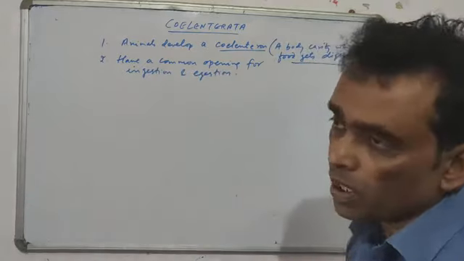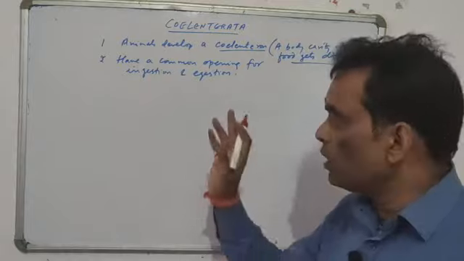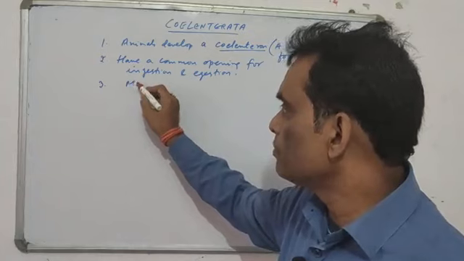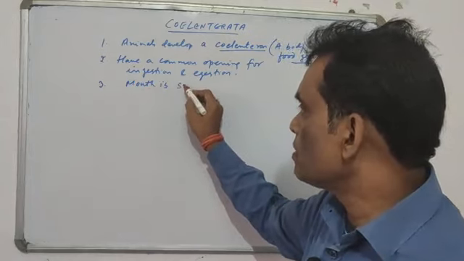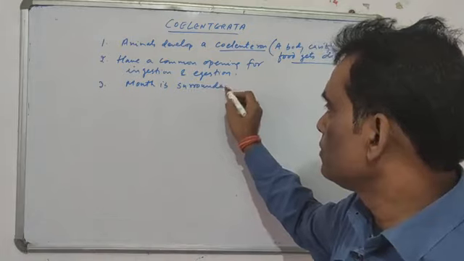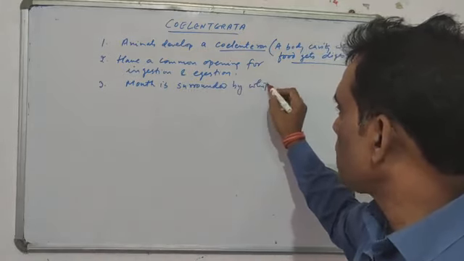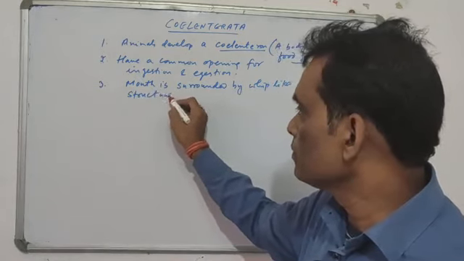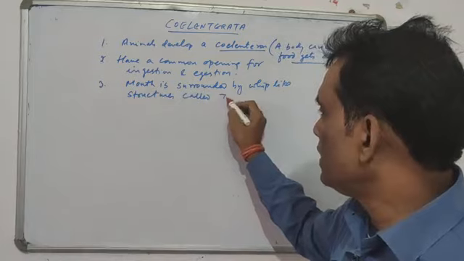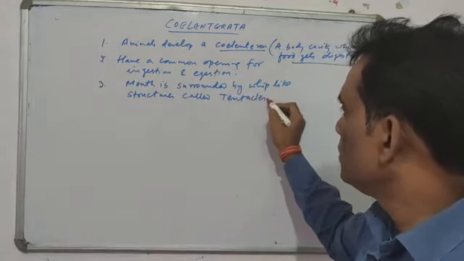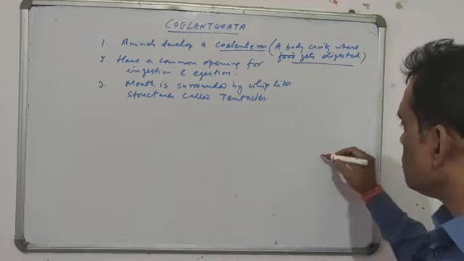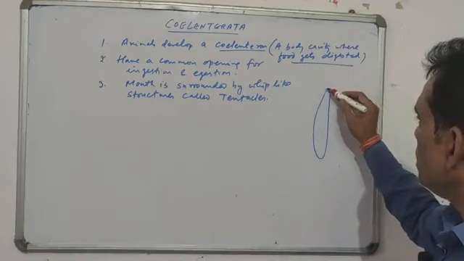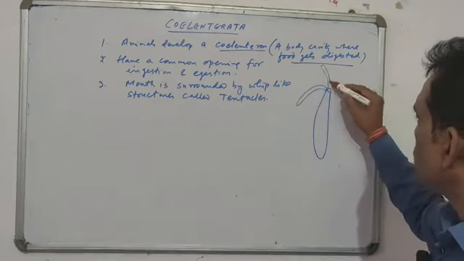To capture the food and to release the undigested food, there is only one opening, which we may call the mouth, and it is surrounded by whip-like structures called tentacles. You must have heard many examples of Hydra. There are organisms like this, and there is a mouth, and on the mouth there are whip-like structures like this.